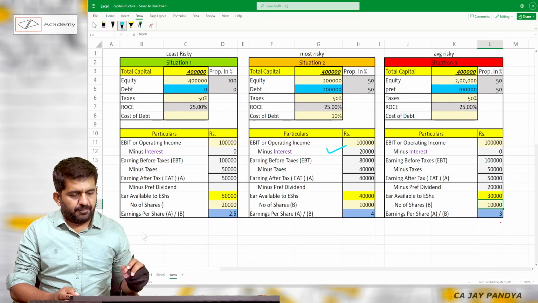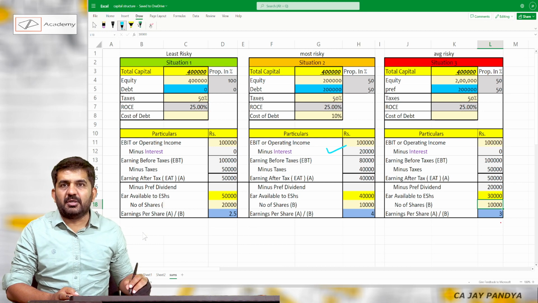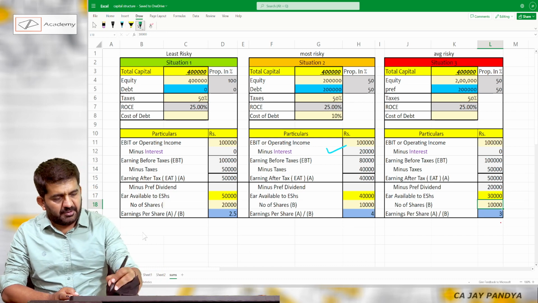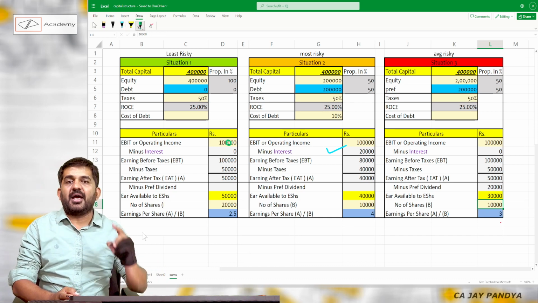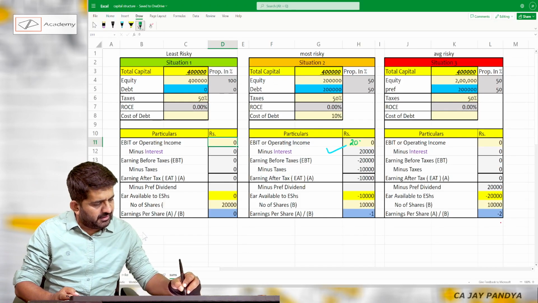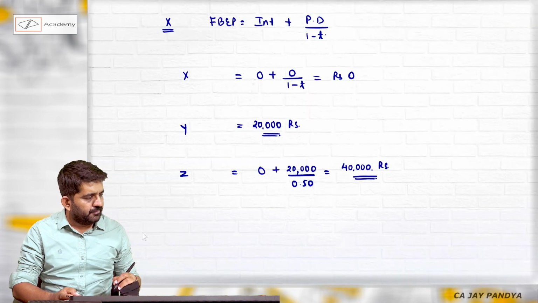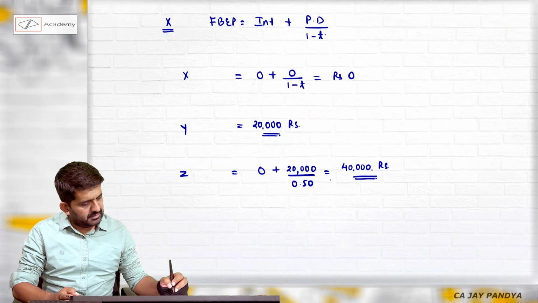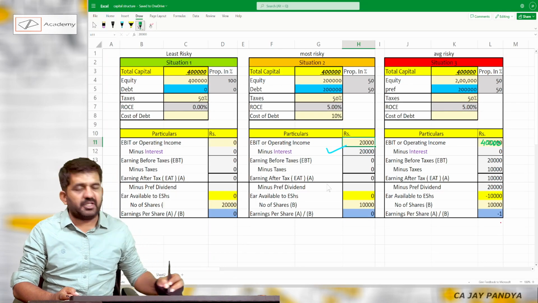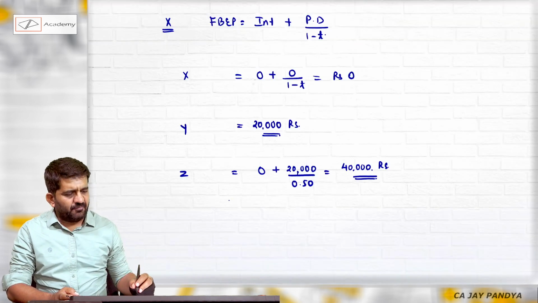So in plan 1, if EBIT is 0, then only EPS will be 0. As I am having Excel sheet, I can verify it. No need to verify this in examination. So if in plan 1 I take 0, then only my EPS will be 0. In plan 2, if I take EBIT 20,000, then only my answer of EPS will be 0. And in plan Z, third plan, if I take EBIT as 40,000, then only my EPS will be 0. So I can easily verify financial break-even point.